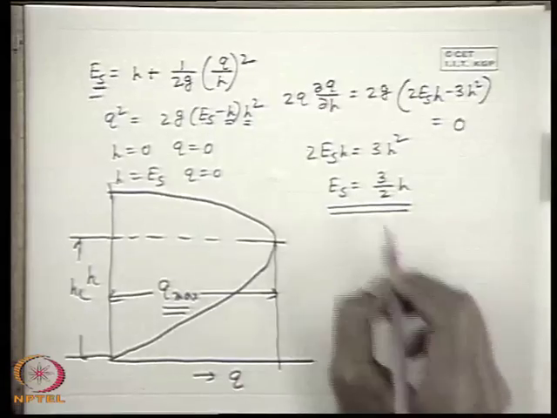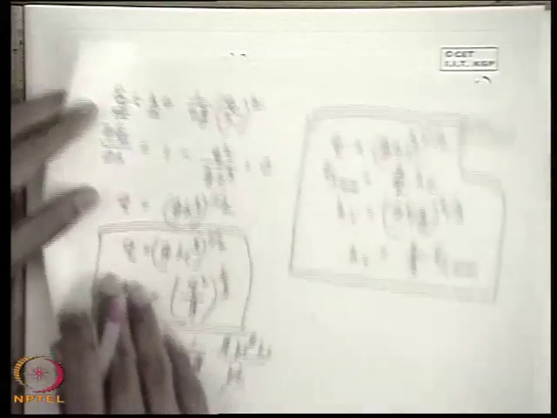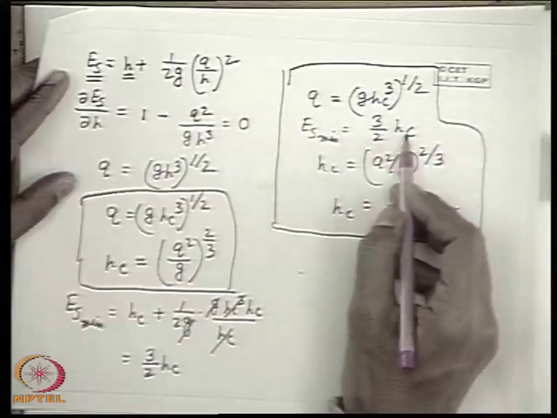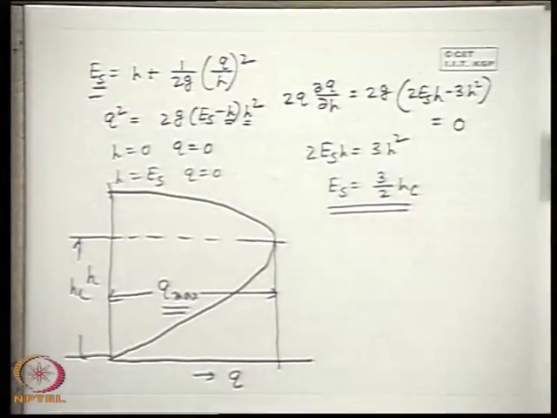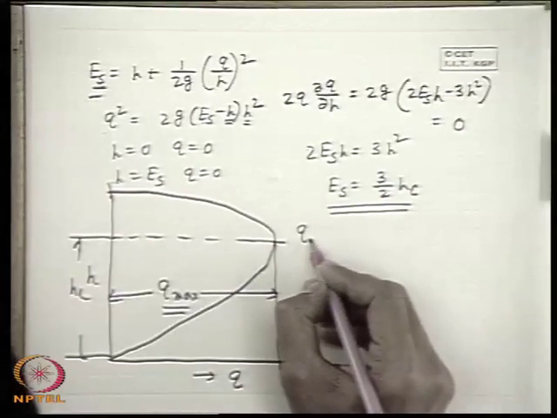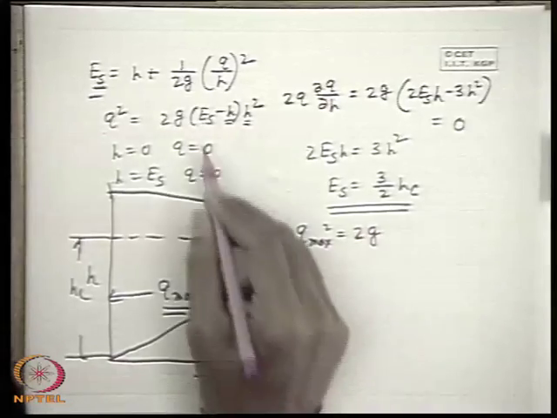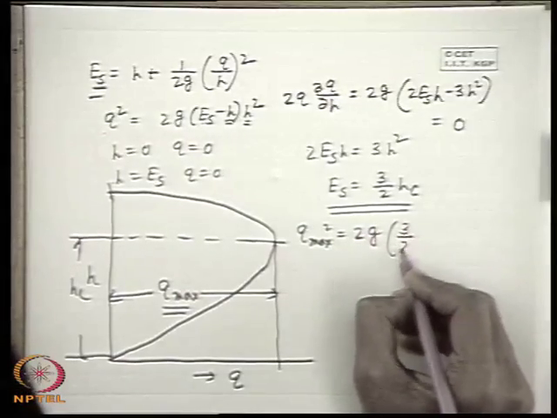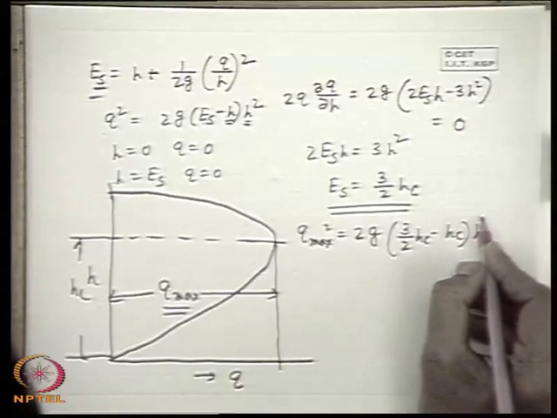So you see we get Es is equal to 3 by 2 H, and earlier also we got Es minimum is equal to 3 by 2 Hc, and here H is Hc. Now if I put this expression here to get the value of Q, Q maximum square is 2g times (3 by 2 Hc minus Hc) into Hc square.